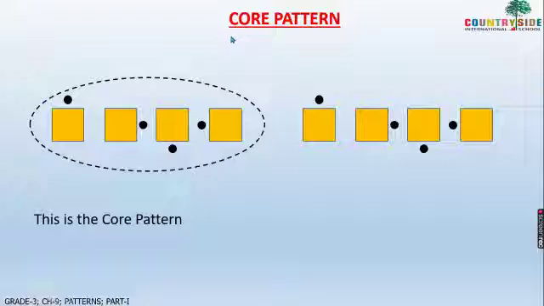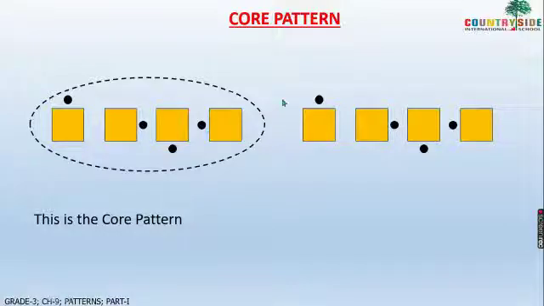See here. Now I have squares. There are many squares here, but can you see the dots over here? The dots are moving. The position of the dots is changed. See, the first dot is here, on the top. Then the second square has the dot on the side. Then the third square has the dot at the bottom. Then the fourth square has the dot on the left-hand side.